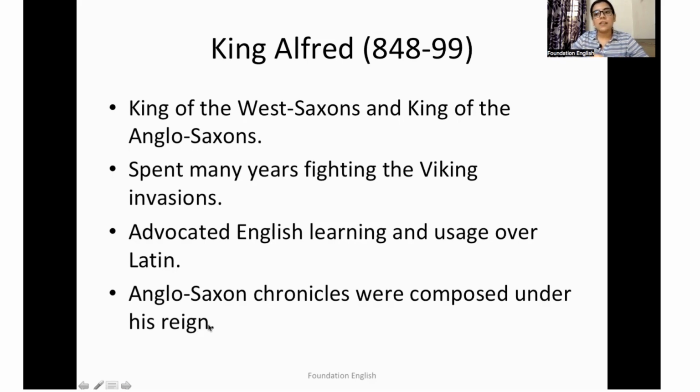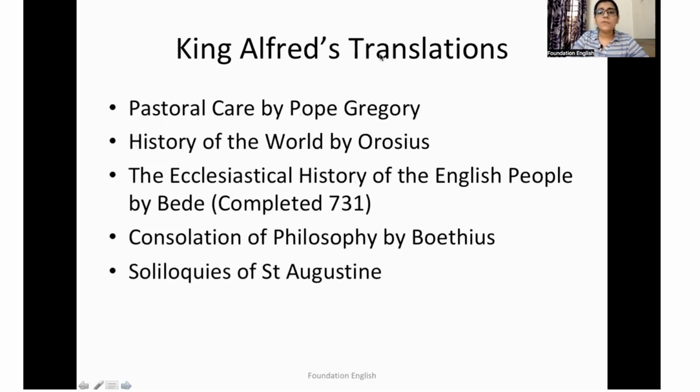As I said, the works of this period were primarily anonymous. So we are not sure whether it was King Alfred himself who composed these chronicles, or he just commissioned their composition under his reign. He made 5 very important translations. The first one is Pastoral Care by Pope Gregory. I mentioned him when I talked about the ReChristianization that began at the end of the 6th century. So he's the same Pope Gregory the Great.